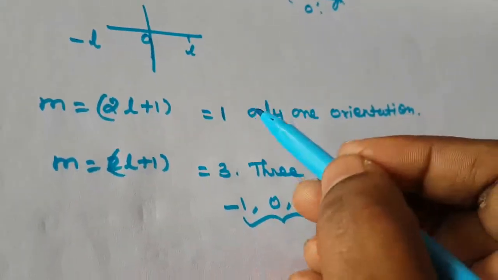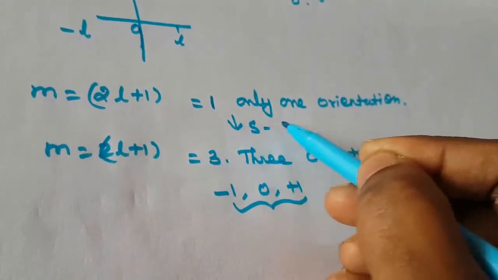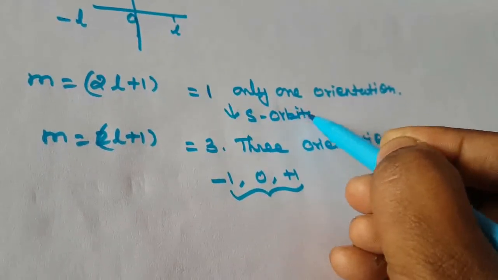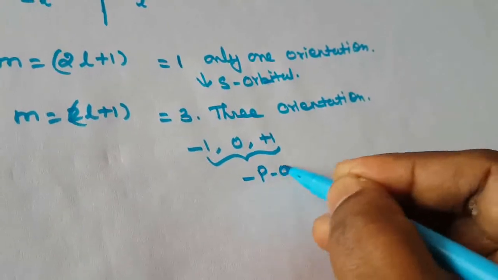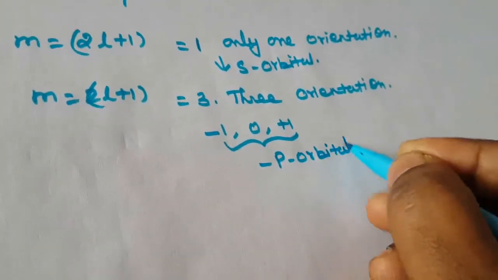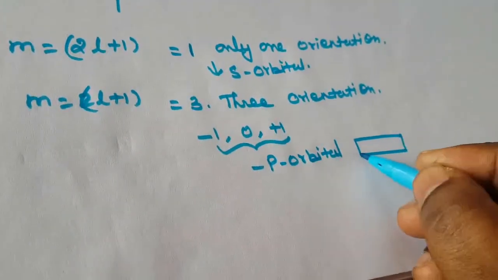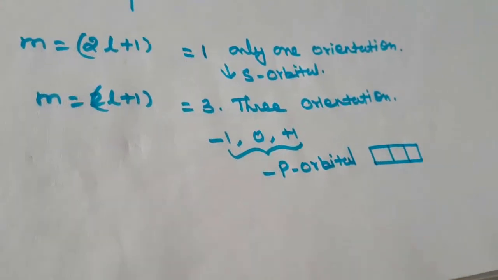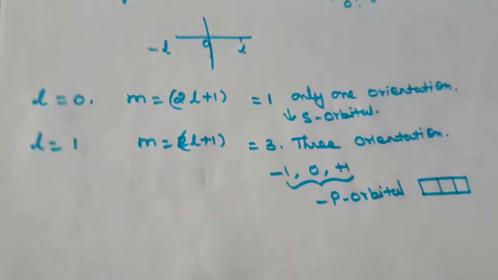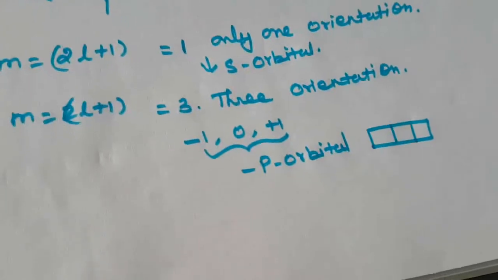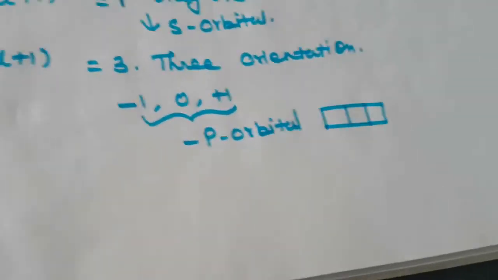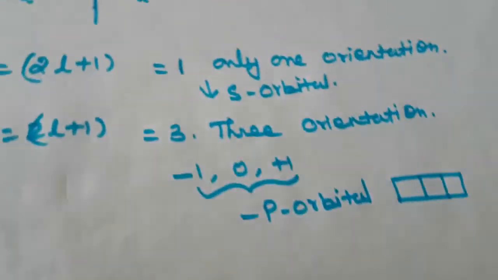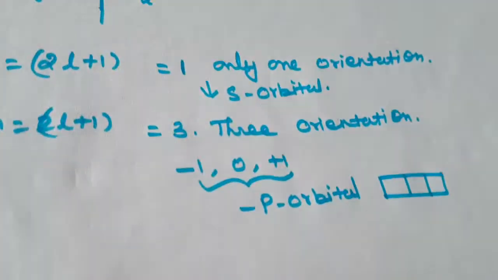So this is called the s orbital. And this one is called the p orbital. So the p orbital contains 3 orientations, that is 3 boxes. Okay, that is the 3 orientations. So this is the 3 orientations, 3 boxes. Just remember that it is 3 boxes.